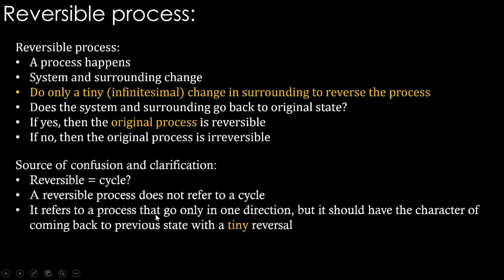It refers to a process that goes only in one direction, but it should have the character of coming back to the previous state with a tiny reversal. In the surrounding you do a tiny change, and the system goes back to the original state. That process is called a reversible process. It's not the entire cycle. It is that the forward process has the ability to come back with a tiny reversal in the surrounding. That is called reversible.